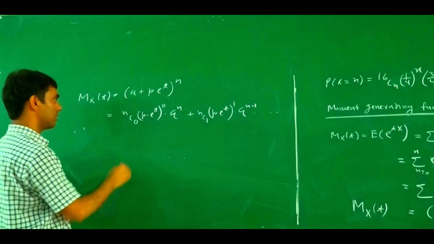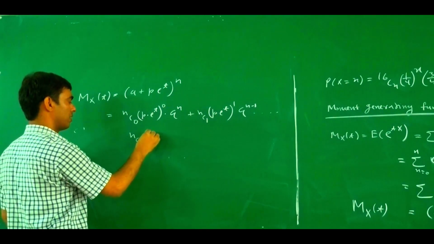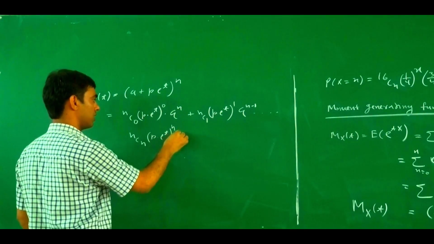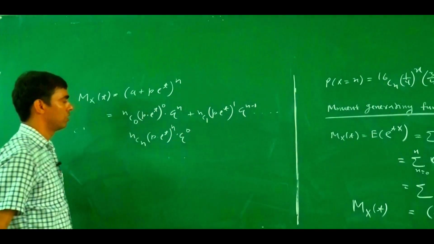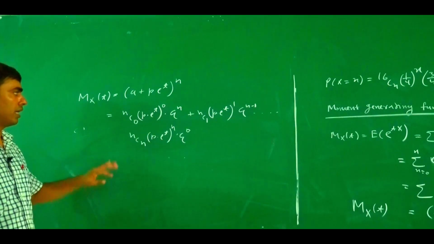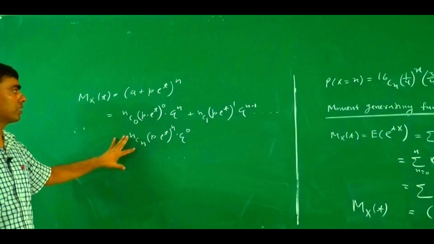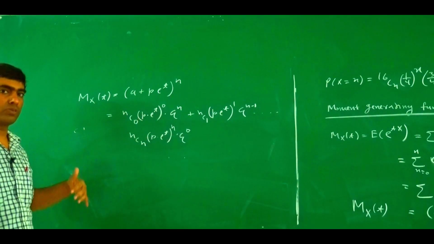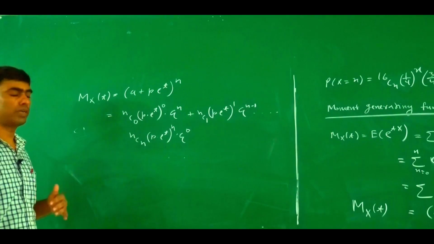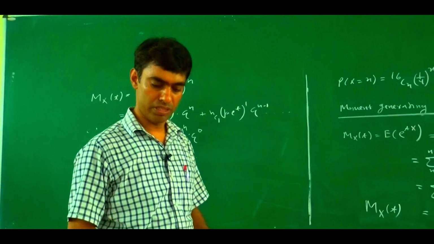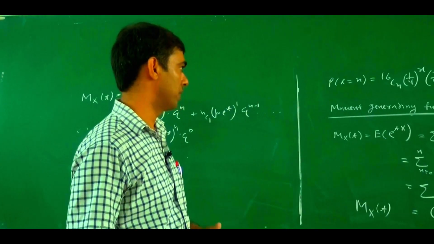And the last term is nCn p into e to power t to power n into q to power 0. If we simplify this and equate the coefficients of t, t upon factorial 1, t squared upon factorial 2, then we find the values of mu1 dash, mu2 dash, mu3 dash and mu4 dash and so on.